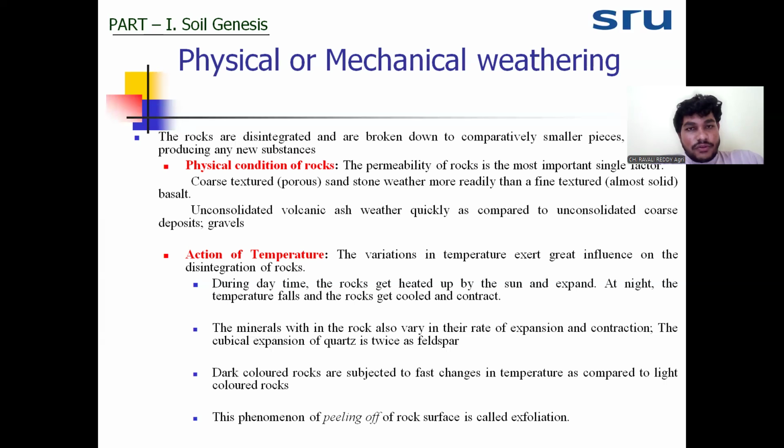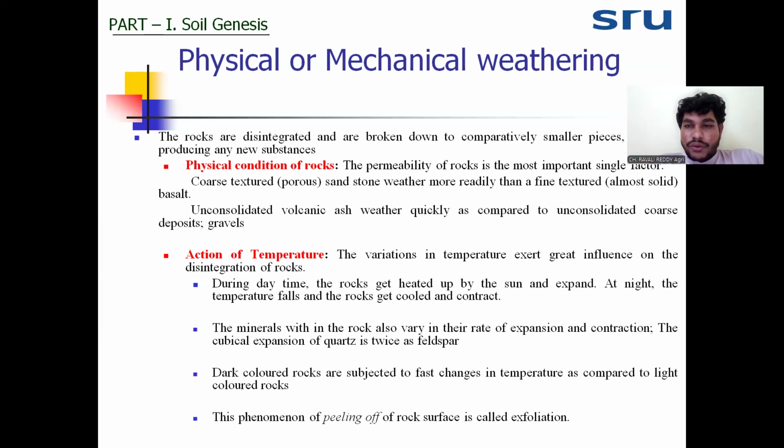Now, the first important factor for weathering is water. Without water, the rock is not going to weather, whether it is physical, chemical, or biological weathering. Water is the main important factor. If the rock has more permeability for water, that rock will weather fast compared to rocks that do not have permeability to water. The more the permeability to water, the more the weathering of the rock.